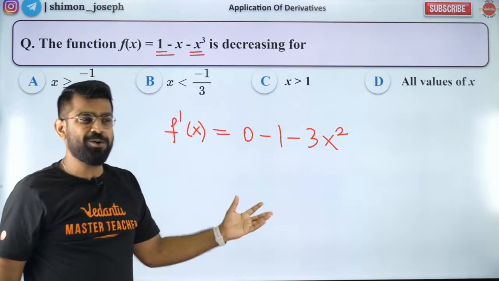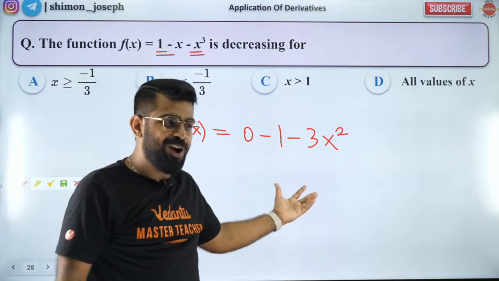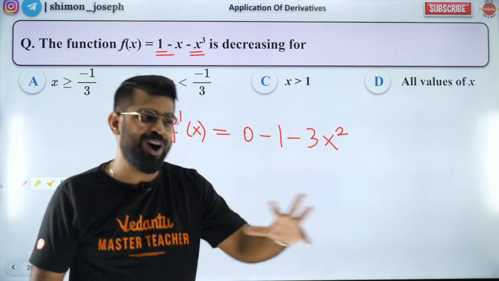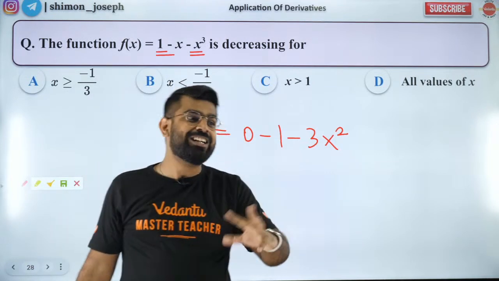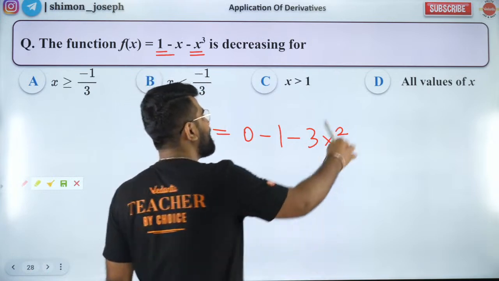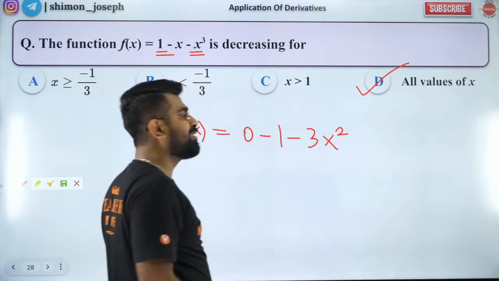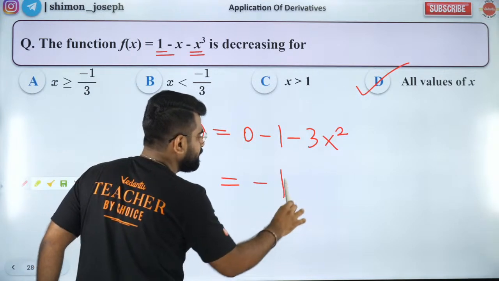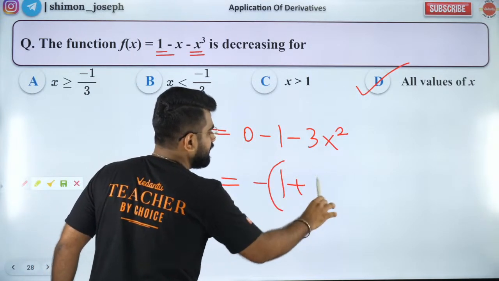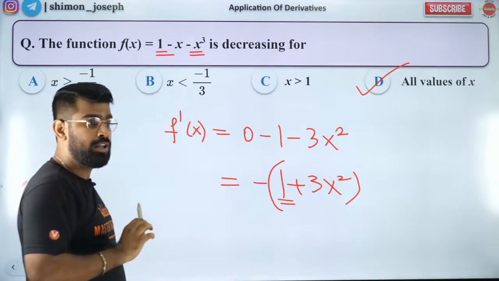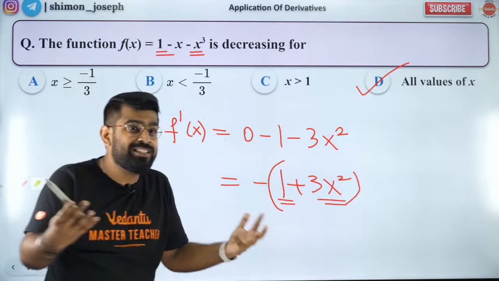Such an easy question, guys. Come on, I hope all of you can understand this. No, it is not A. Answer is option D, all values. Why? This is always negative, no? This is always negative because 1 is positive, and x square is always positive or 0.